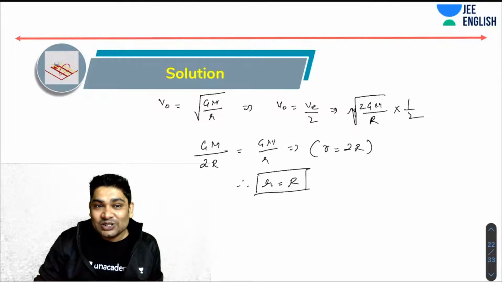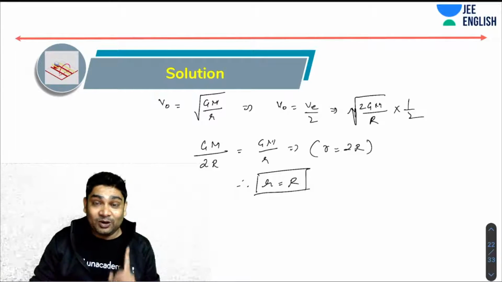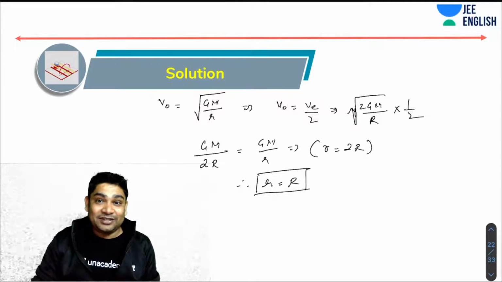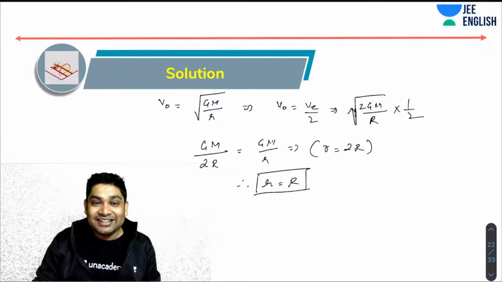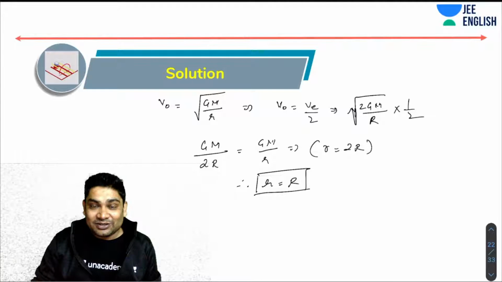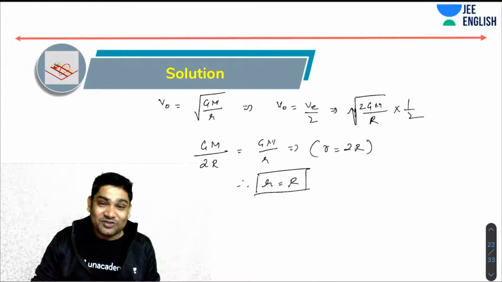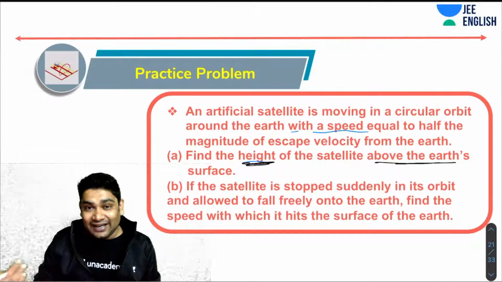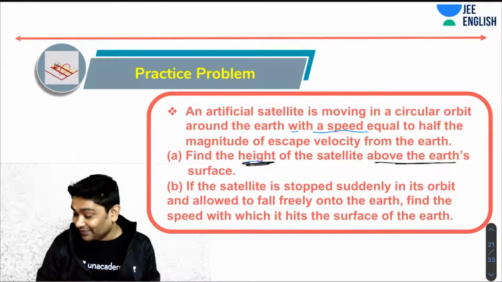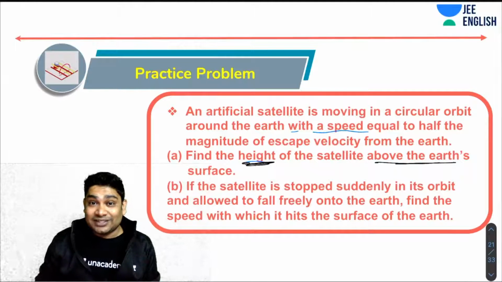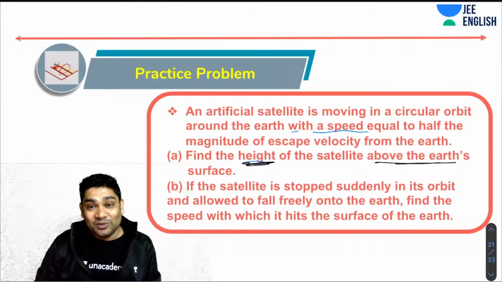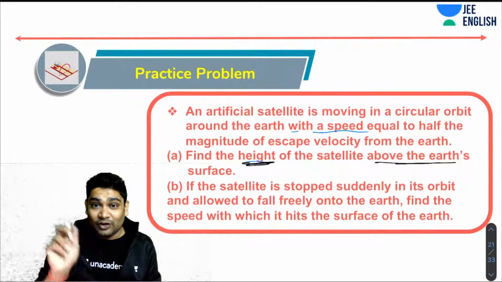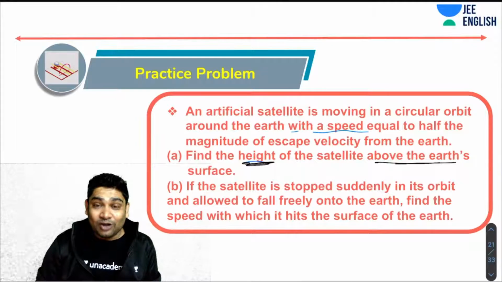Okay. So again, always be very careful about the wording of your question. Take your time while reading the question. That is where I made the mistake in my JEE. I did not take my time to read the question. I was in such a hurry. Now I tell students, take that time to read your questions. It is worth it. It's better to read it correctly and give the correct answer rather than being in a hurry and eventually reporting the wrong answer. Because trust me, 2R would have been in the options if there were options. R and 2R both would have been in the options. So if you hadn't read correctly that the height is to be reported, many of you would have marked 2R and got something wrong which you knew.